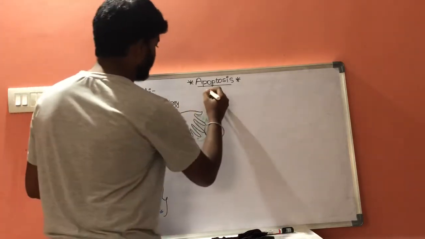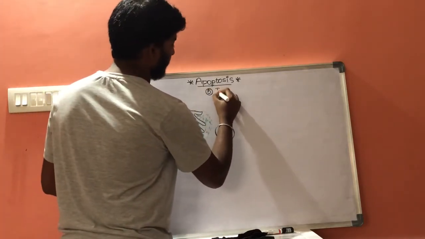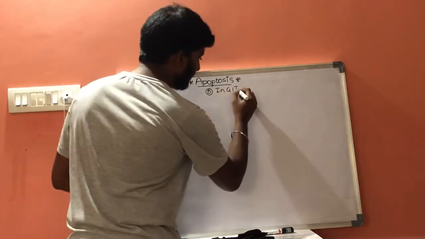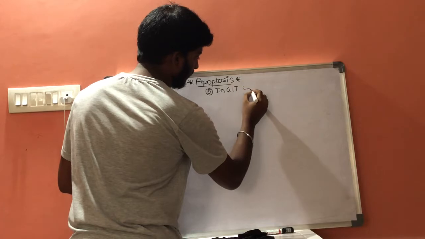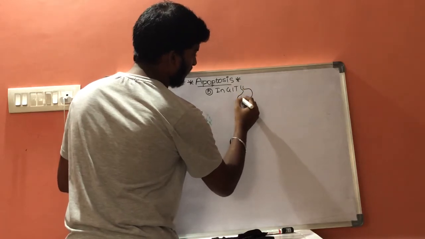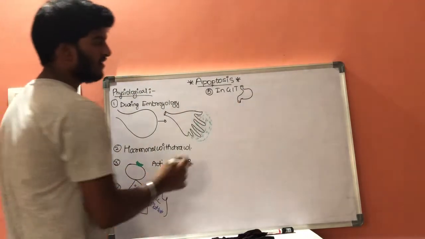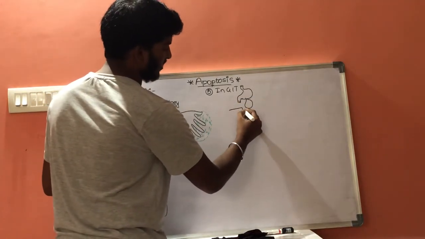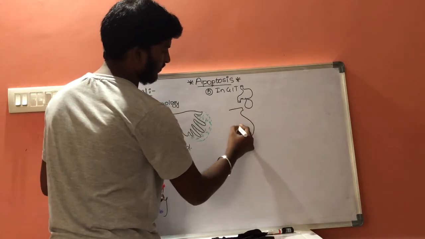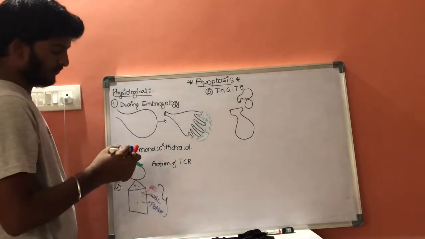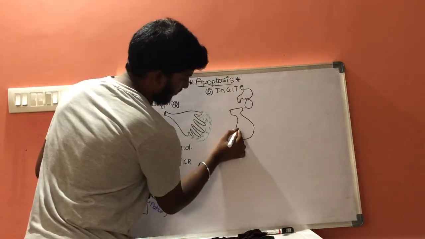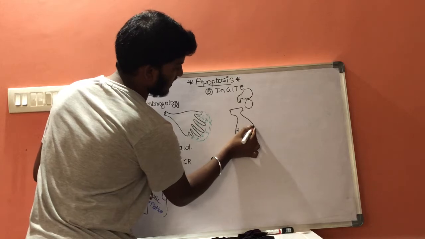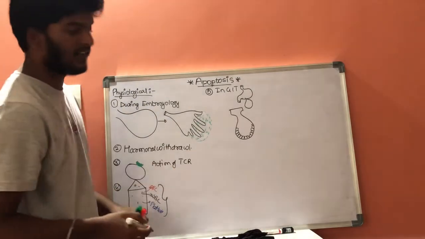And the next condition is in the gastrointestinal tract. Let us consider this is our gastrointestinal tract, in which it consists of microvilli. Let us consider this is the structure of microvilli. Now at the under layer of this microvilli, newly synthesized cells are secreted.